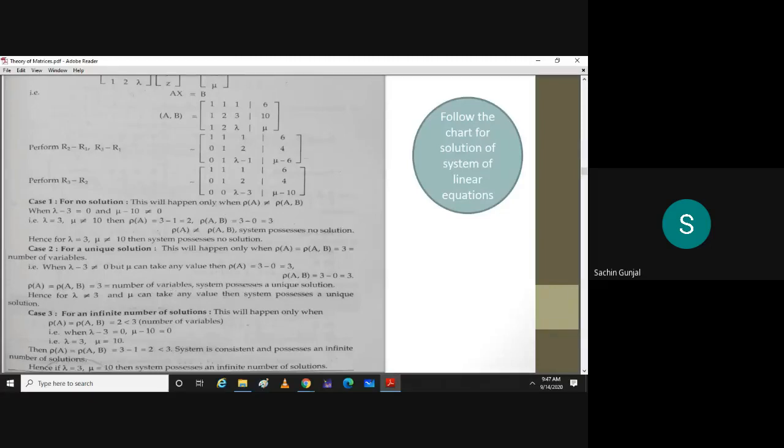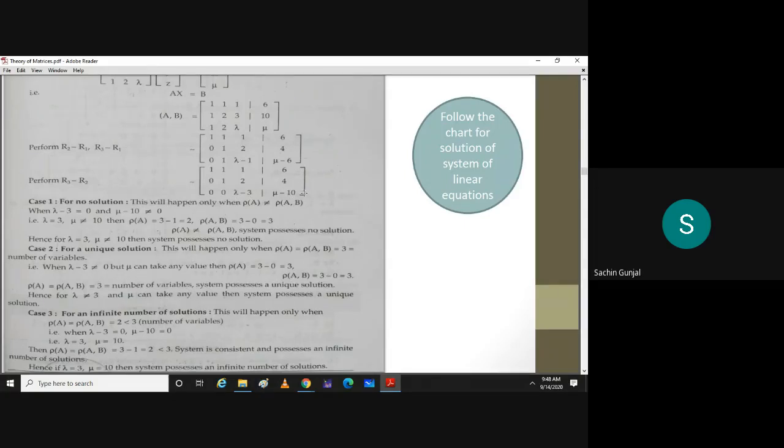And lastly, for an infinite number of solutions, what we know is the rank should be the same, but less than the number of variables. So can you tell me what are the choices for lambda and mu? Lambda should be 3 and mu should be 10, right? So that this complete row will be 0.